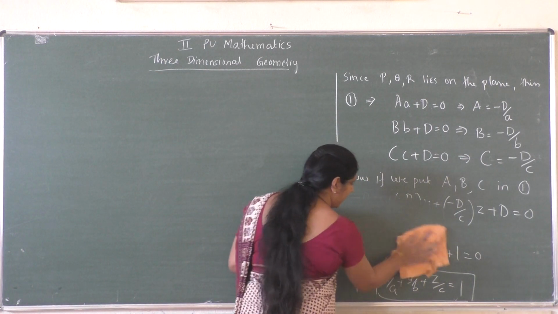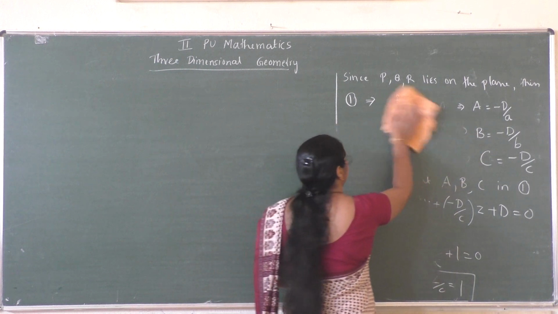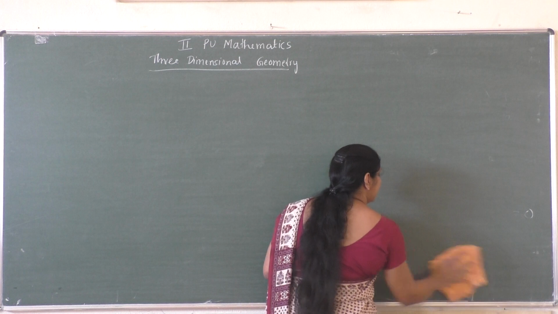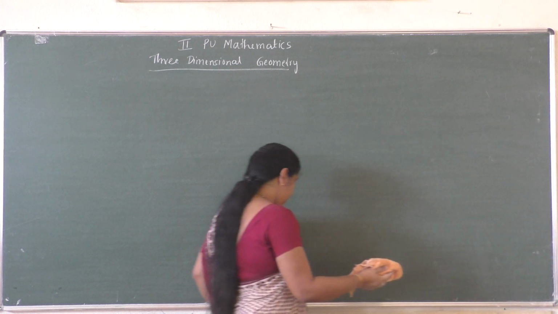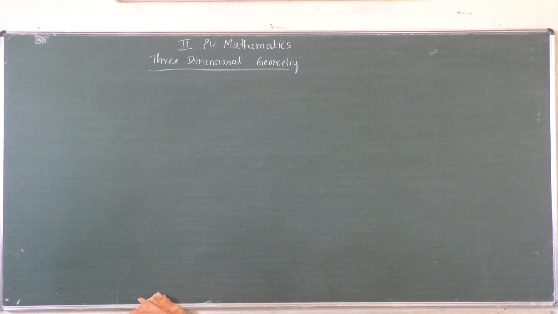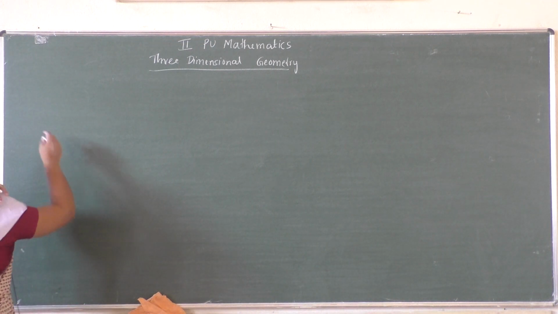Just to remember, x by a plus y by b plus z by c equal to 1 will be the intercept form of the equation of the plane. So now we will do some problems. First question,